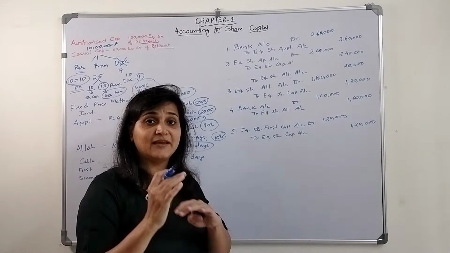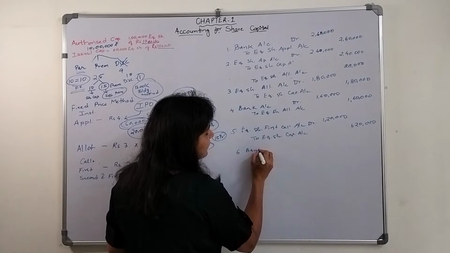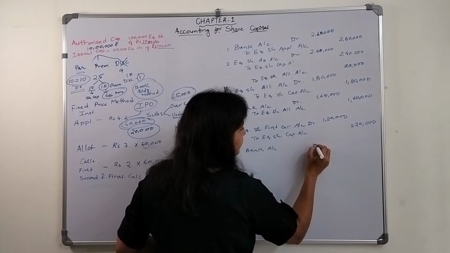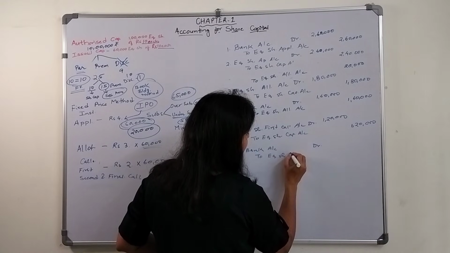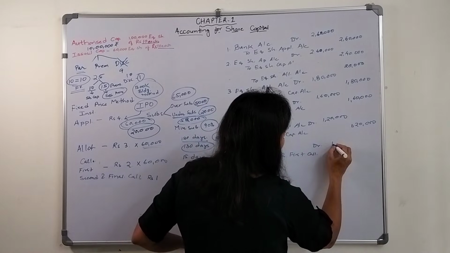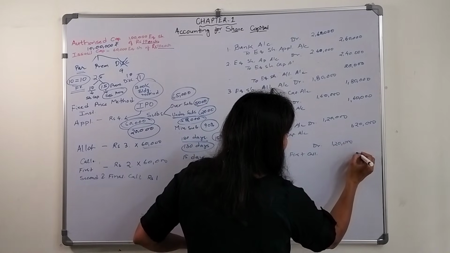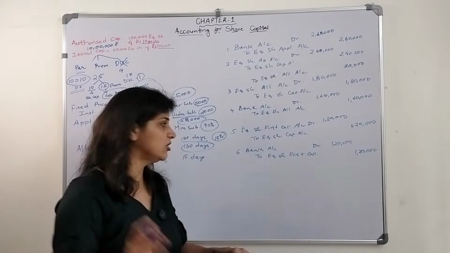First call amount is getting due, and then the shareholders will pay. Bank account debit to equity share first call account 1,20,000, being amount paid by the shareholders. This is what you are going to mention in the narration, right?